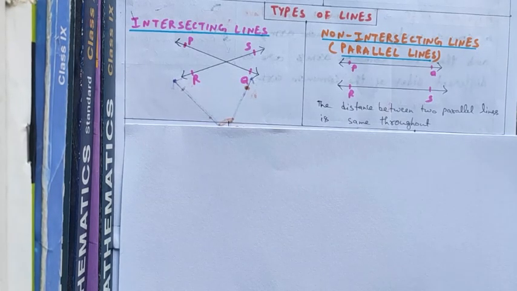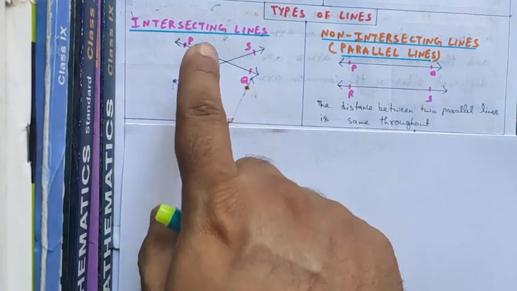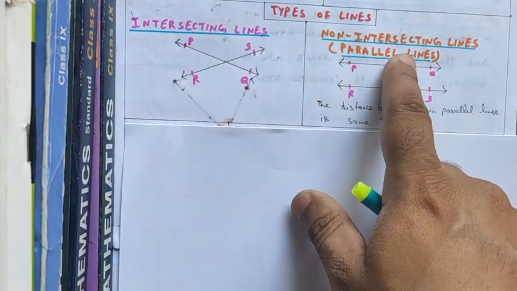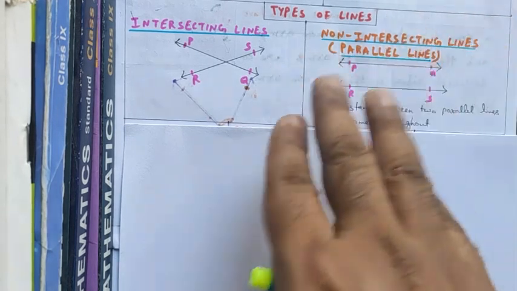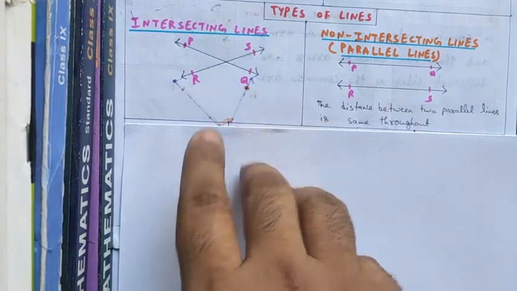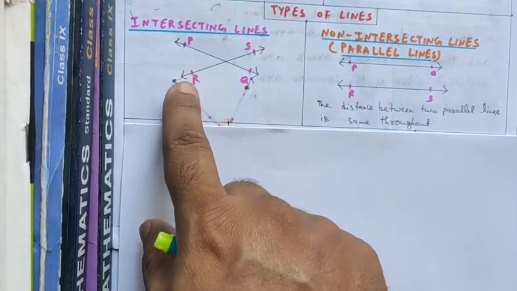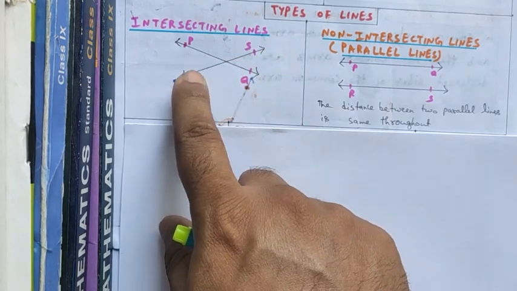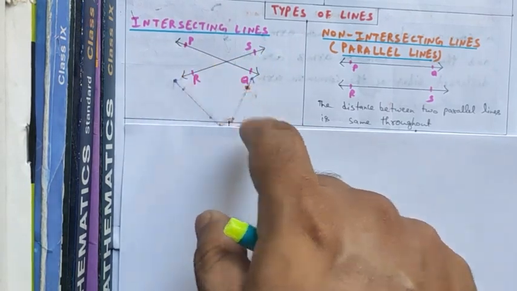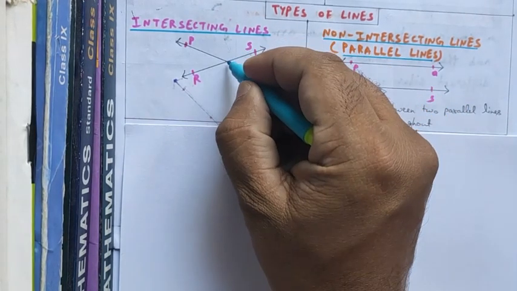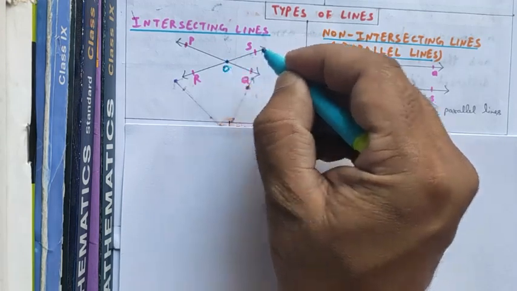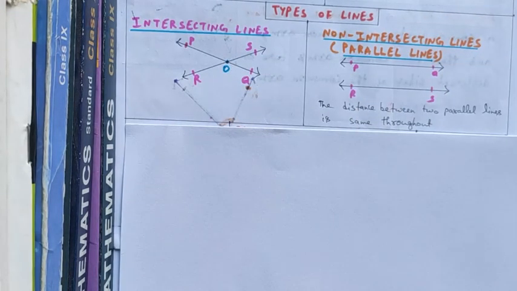Now the types of lines. There are two types of line basically: intersecting lines and non-intersecting lines. Non-intersecting lines are also called parallel lines. These all concepts you have studied in your earlier classes. Just a quick revision. Intersecting lines, as we have discussed, this line RS and line PQ are called the intersecting lines. And suppose the point at which they are intersecting, this point is O, then O will be called the point of intersection, and these lines PQ and RS are called the intersecting lines.